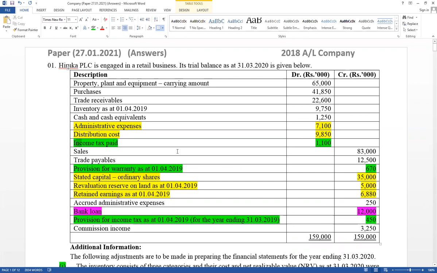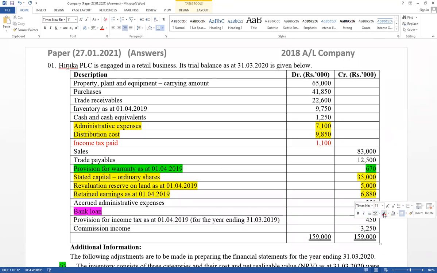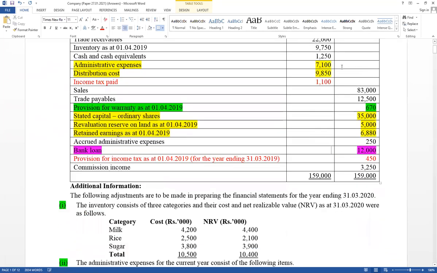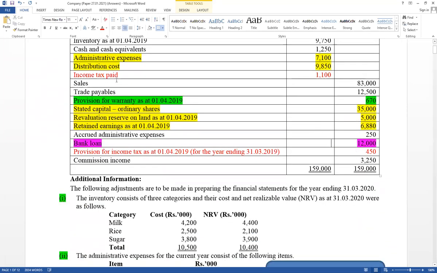Therefore, think about income tax paid amounts as well as provision for income tax. Total paid amount is given. Sometimes the last year's last quarter paid amount and this year's first 3 quarter paid amounts are given separately. But in this example they are not given.